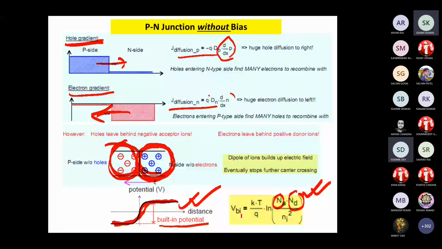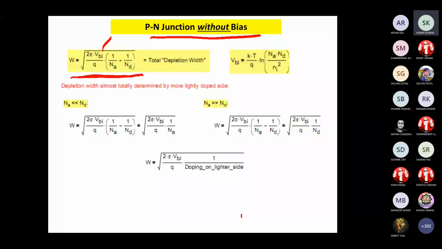And from there you can calculate the depletion width, because all the terms are now known to you. The permittivity will be given for whatever semiconductor is given. So it is an easy calculation, just how to calculate the depletion width. And here you see, if you consider Na is very, very less than Nd, so different cases you can deal with. If Na is very, very greater than Nd.